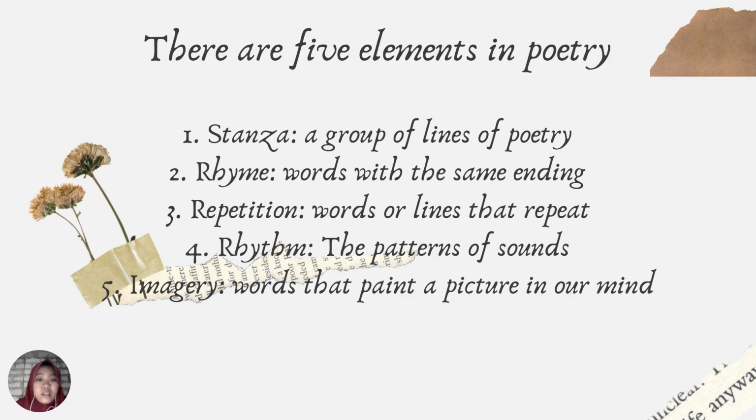Okay, there are five elements in poetry. First is stanza. What is stanza? Stanza, a group of lines of poetry. The second is rhyme. What is rhyme? Words with the same ending. The third, repetition. Words or lines that repeat. Fourth, rhythm. The patterns of sound. And five, imagery. It paints a picture in our mind.